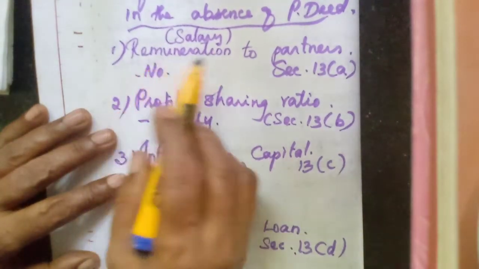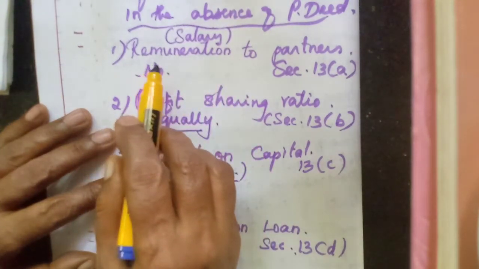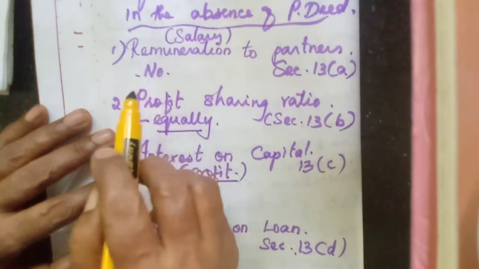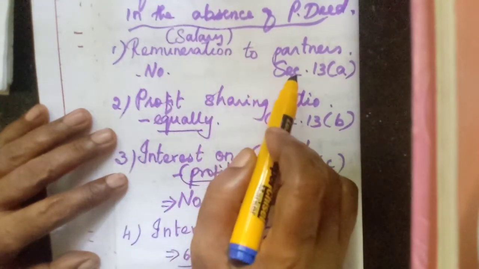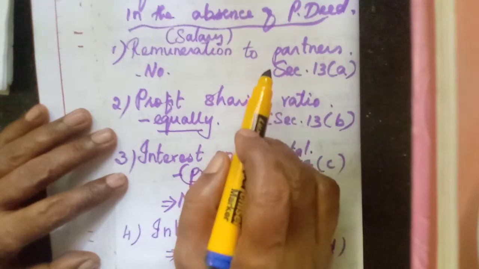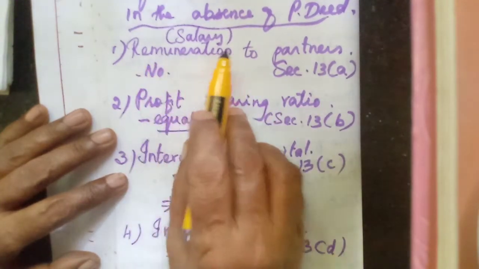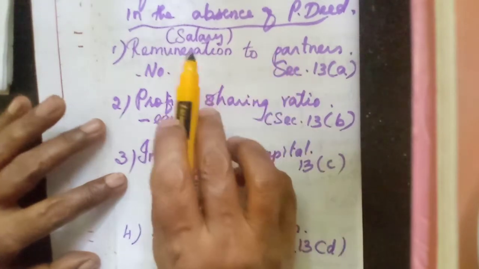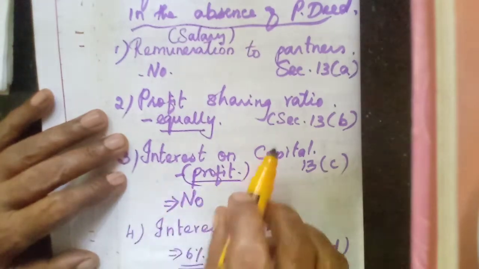First one, salary to the partner. In the deed we have studied that salary should be given to a full-time worker. But the Partnership Act 1932, in section 13(a), says no remuneration is given to any partner if the partnership deed is not stating anything about salary.